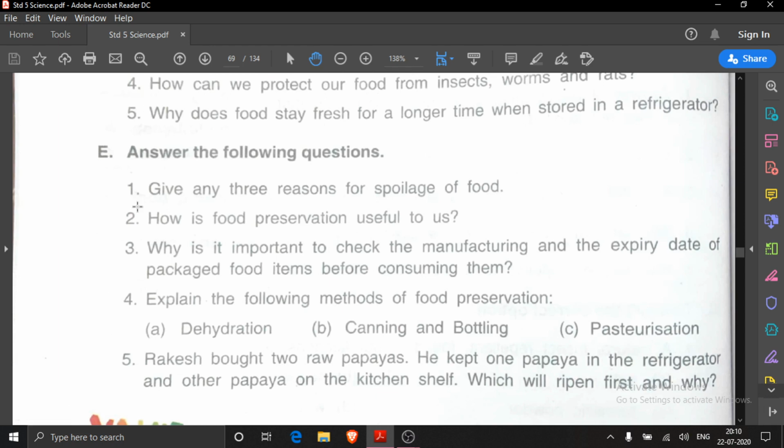Although I will give you the PDF, you will copy down the answers from there, and this is your homework for today. What is your homework? You have to write 1, 2, 3, 4, 5. These 5 questions of E part, you will write in your science notebook and submit.